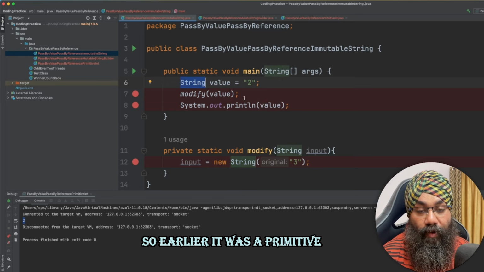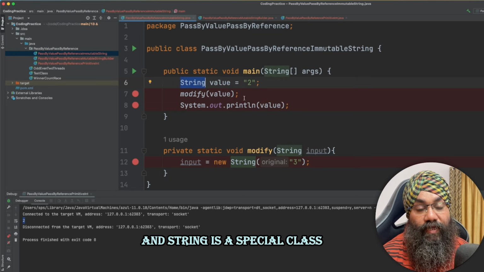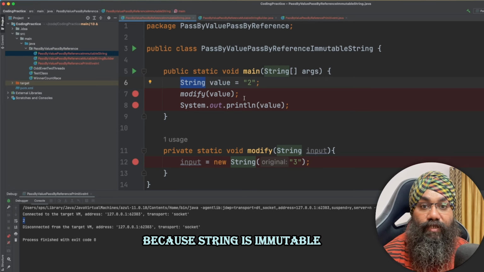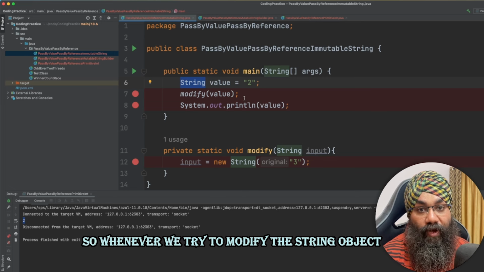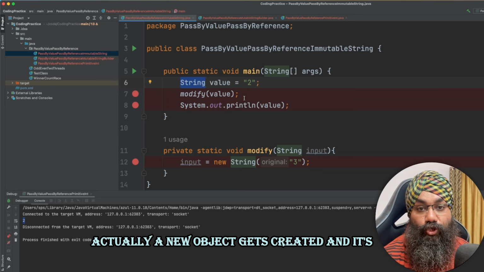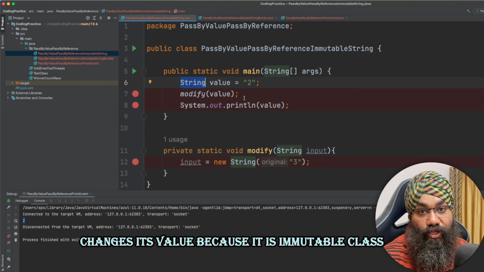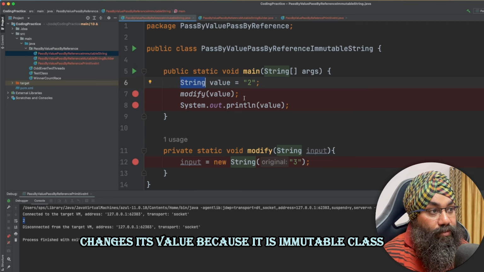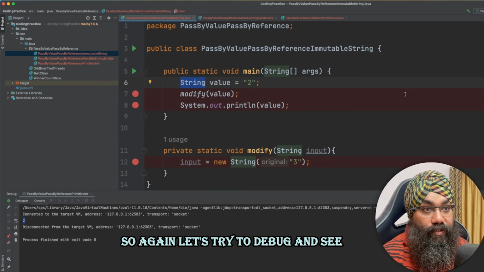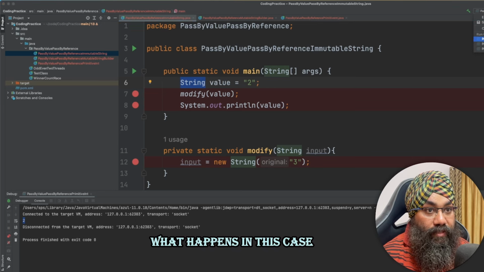So earlier it was a primitive, in this case it is a string object, and string is a special class because string is immutable. So whenever we try to modify the string object, actually a new object gets created and it never changes its value because it is an immutable class. So again, let's try to debug and see what happens in this case.